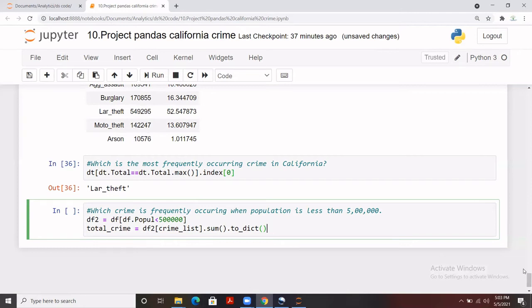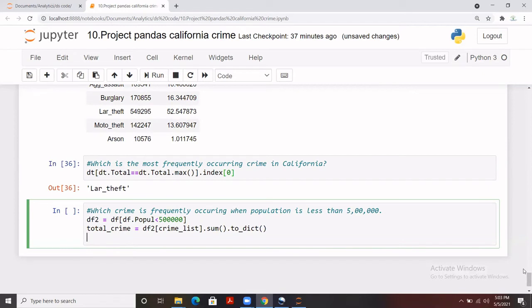Exactly the same thing that we did for the previous part, we are going to do here as well. So let me create a new data frame, let's say dt2, using pd.DataFrame.from_dict, and I'm going to apply total crime here.